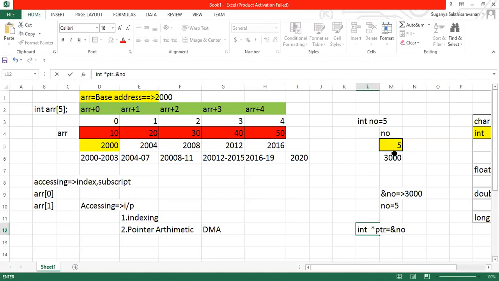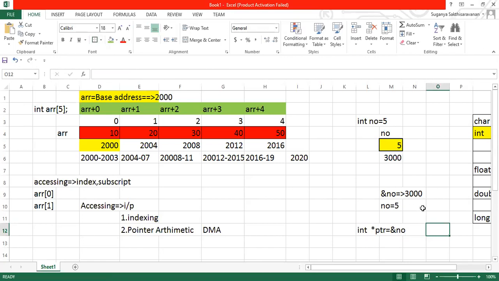Just give me a second, I'll try to show you pictorially, it will be easy for you to imagine. So let us assume this person is ptr and the address of this person is 4000. Okay? Now who is stored in ptr? What is ptr storing? The address of the number. What is our address? 3000. So we'll be storing this 3000 here. So 3000 is stored in it.